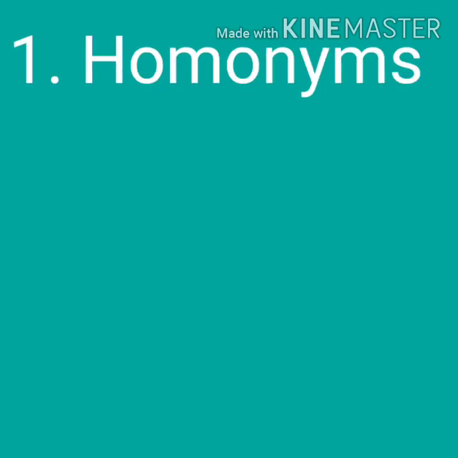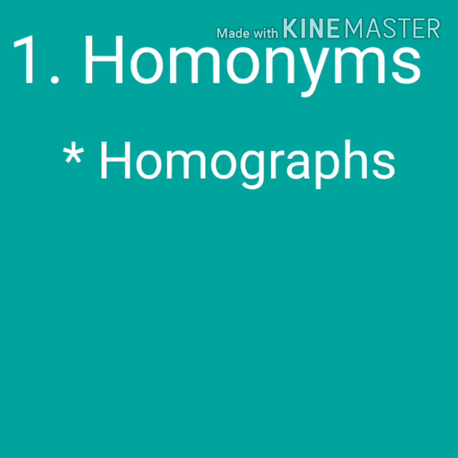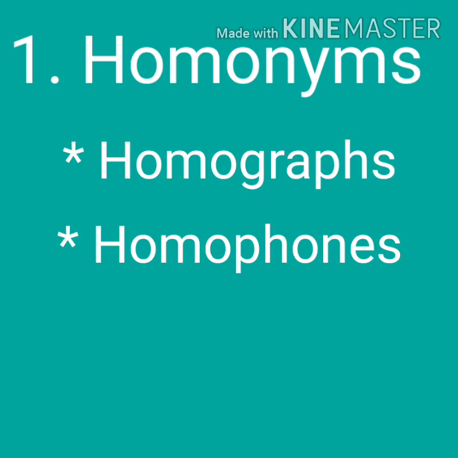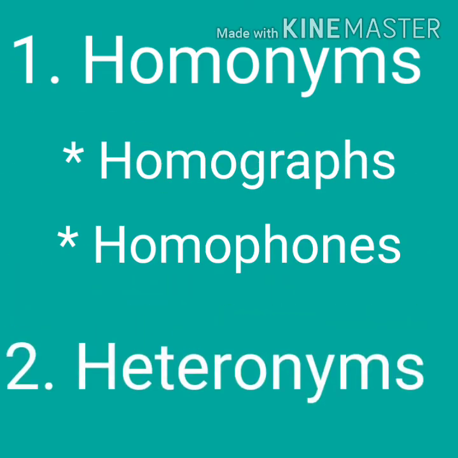To sum up, there are two kinds of homonyms. They are homographs and homophones. Homographs are words with the same sound and spelling but different meaning, and homophones are words with the same sound but different spelling and different meaning. Heteronyms are words with the same spelling but different sound and different meaning.